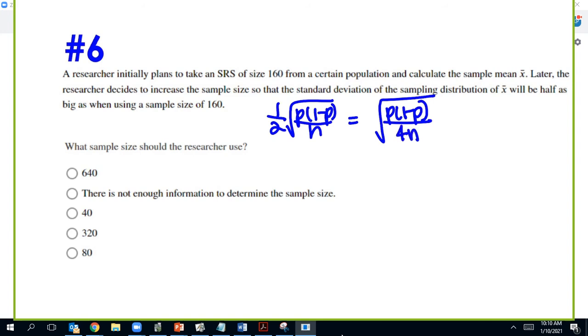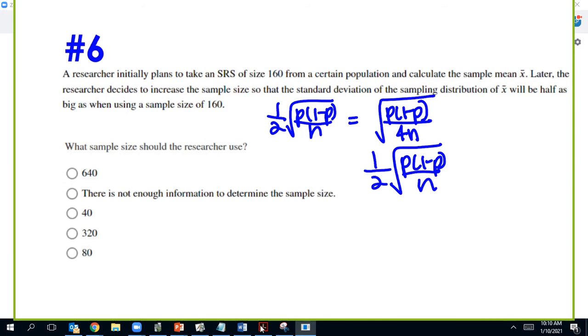that would mean making my N 4 times larger, because if you think about this, I can square the top and square the bottom separately. So that means I'm like square rooting the 4 and putting it on the bottom. And then that's where they equal each other. You can also guess and check with your calculator and just try different sample sizes.